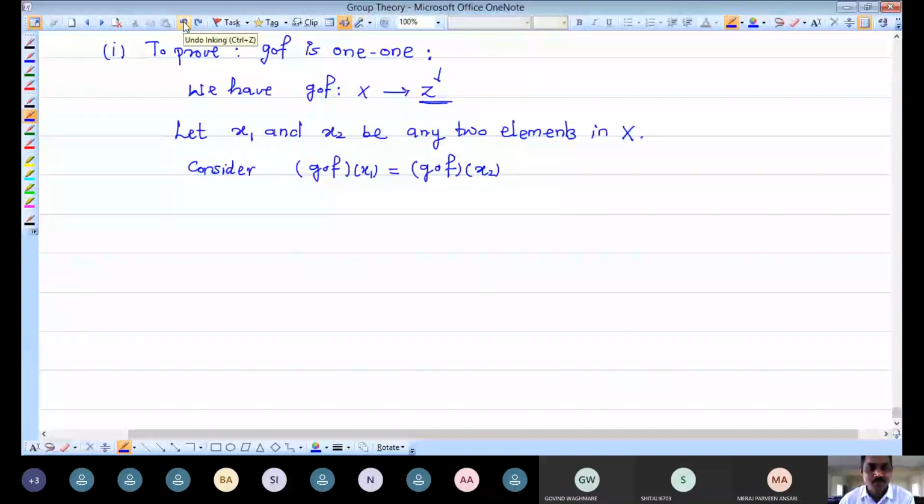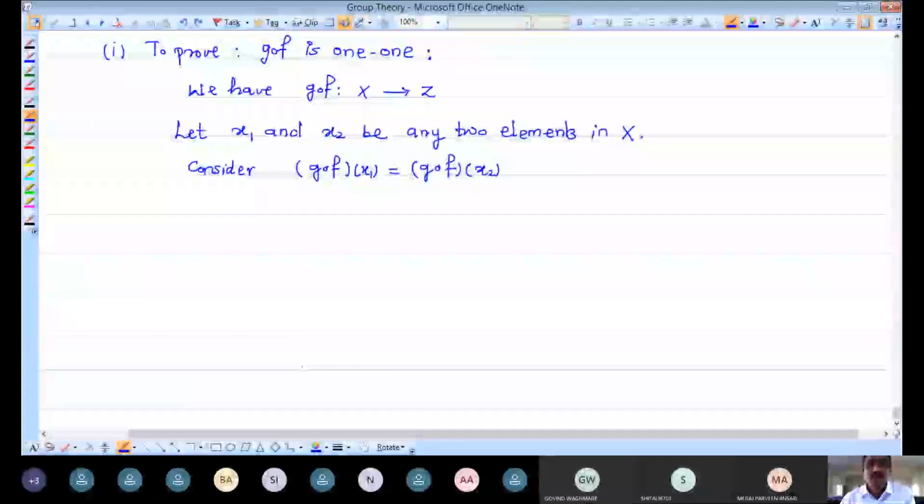For that we have to use the given things: f and g are one-to-one and onto mappings. Now I am going to continue this.